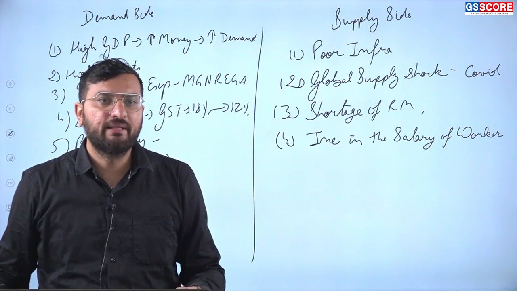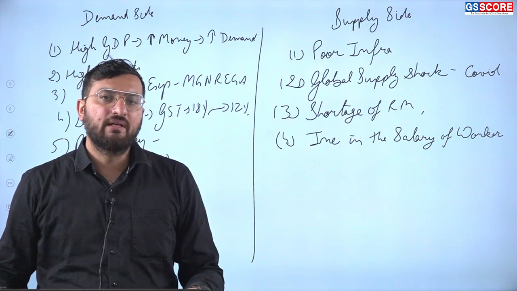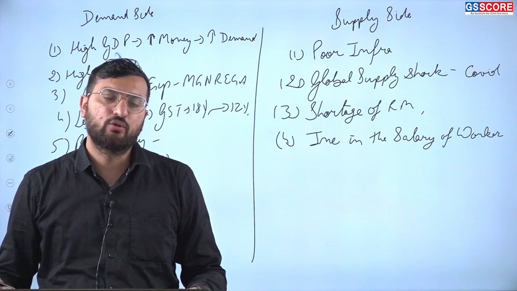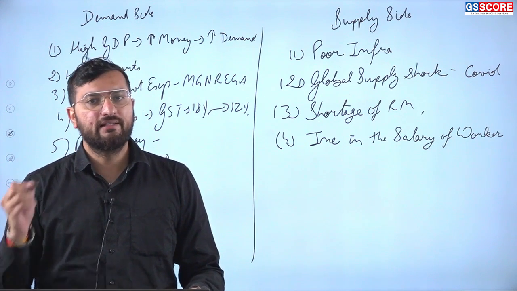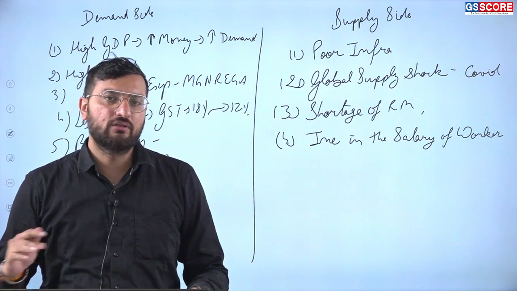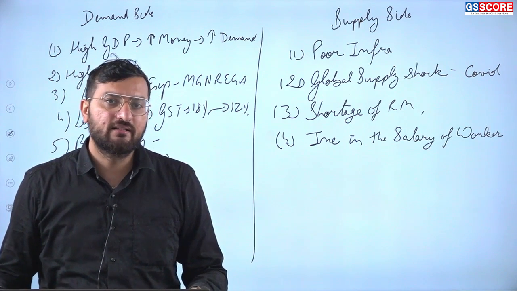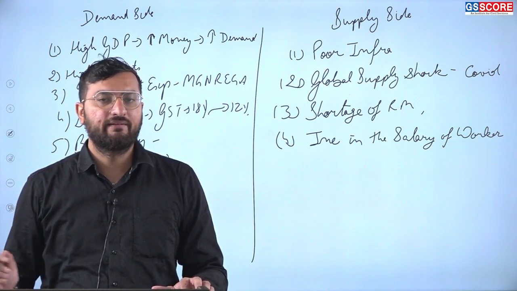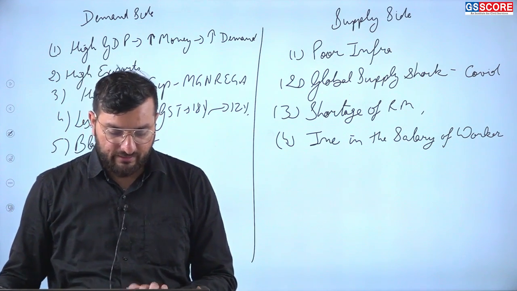The producer might be thinking that I have increased the salaries, so my profit has decreased. To stay in profit, he will increase the price of this pen from 100 rupees to 120 rupees, because now he is giving extra salary to his employees. So if the salaries increase, definitely the price of the product will increase.